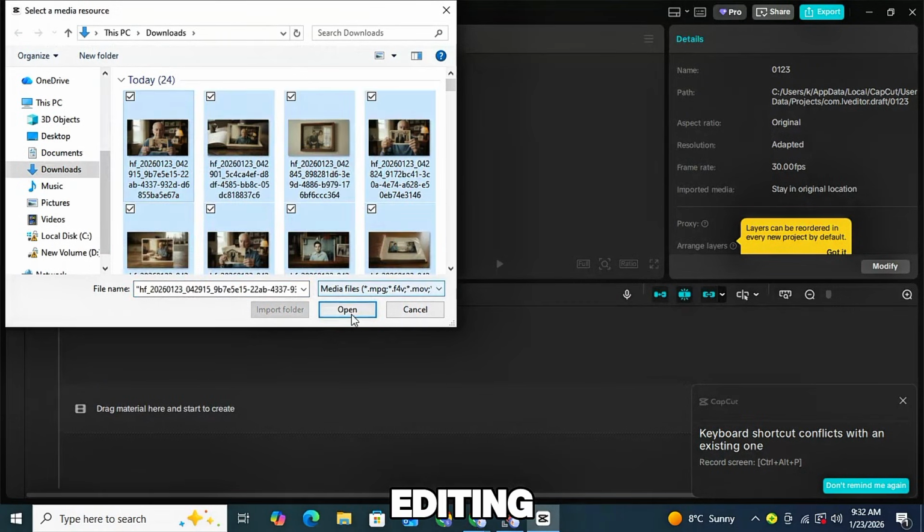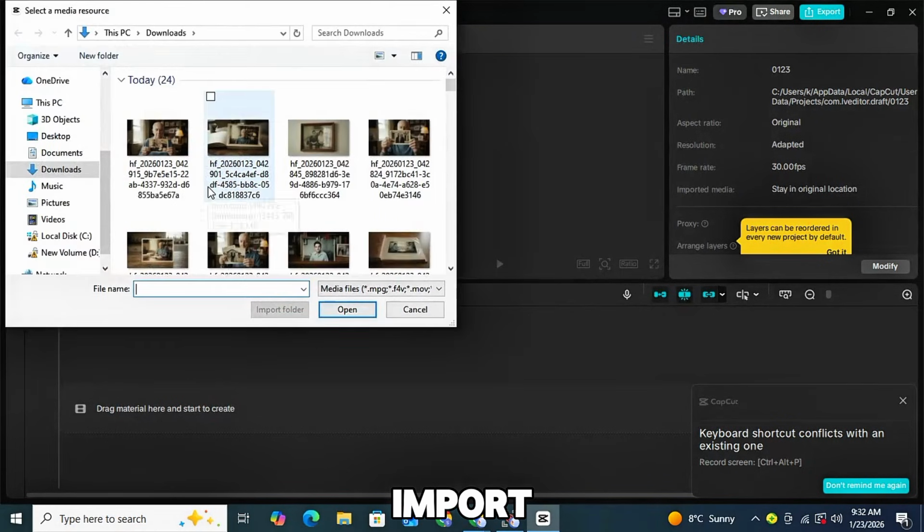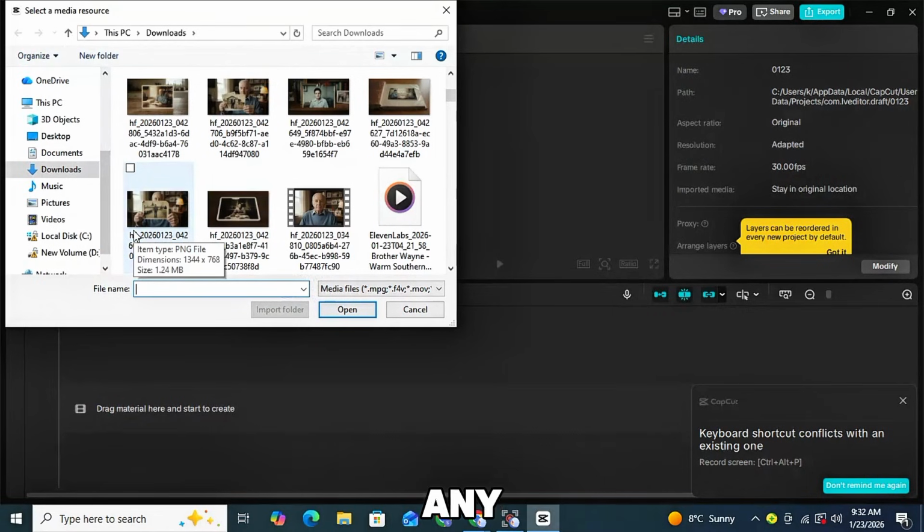Now let's move to video editing. I will use CapCut for this. Open CapCut and click Import. Import all your images, the talking head video of your AI influencer, and any voiceovers you have. Once everything is imported, you can start combining and editing your video.